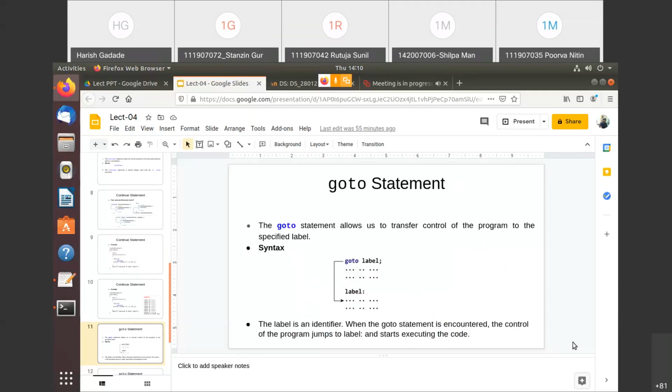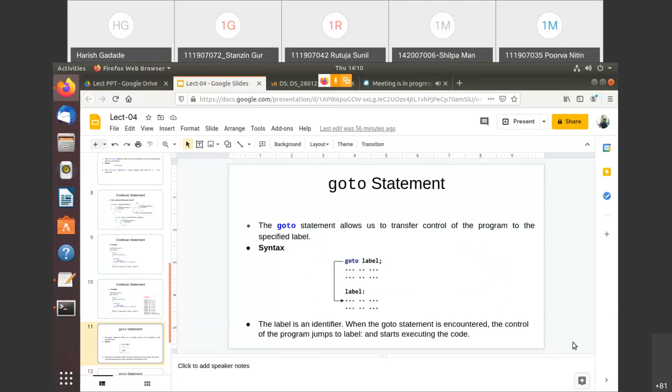So goto is also a jumping statement. The goto statement allows us to transfer the control of a program to a specified label. Sometimes we need to jump from one statement to a particular statement in the program.